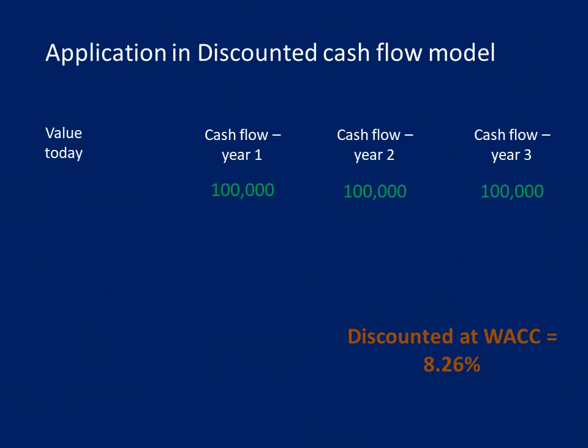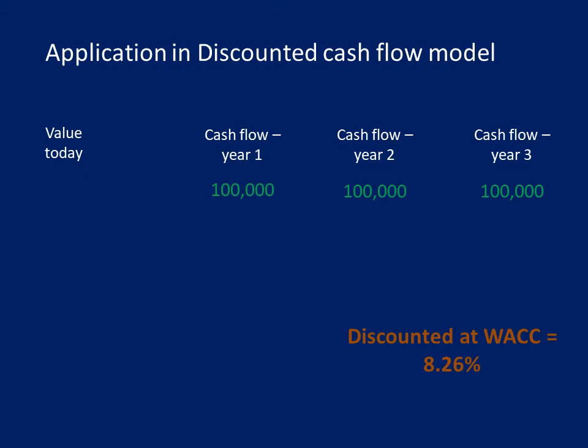Let us now focus on the second application of WACC, which is in the discounted cash flow model, where the expected future cash flows are discounted to get the value of those cash flows today, that is, their present value. The discount rate used for this is the WACC for the business, which in our case is 8.26%. Let's suppose there is a project which generates cash inflows of 100,000 each year for the next 3 years, year 1, year 2 and year 3.